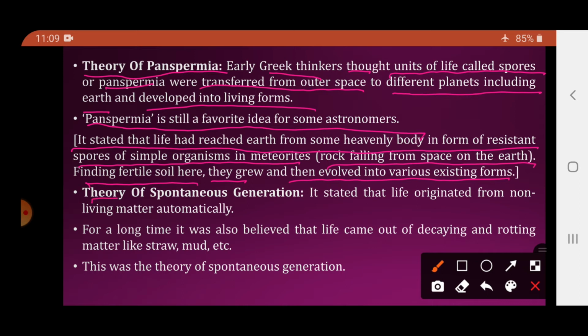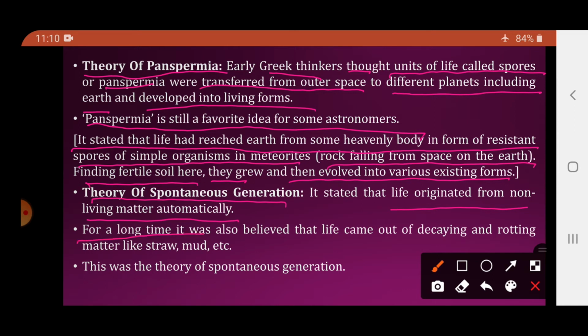Now next is the theory of spontaneous generation. So it stated that life originated from non-living matter automatically. So theory of spontaneous generation: life spontaneously originate हुई किस में से? From the non-living matter. So what does it believe?